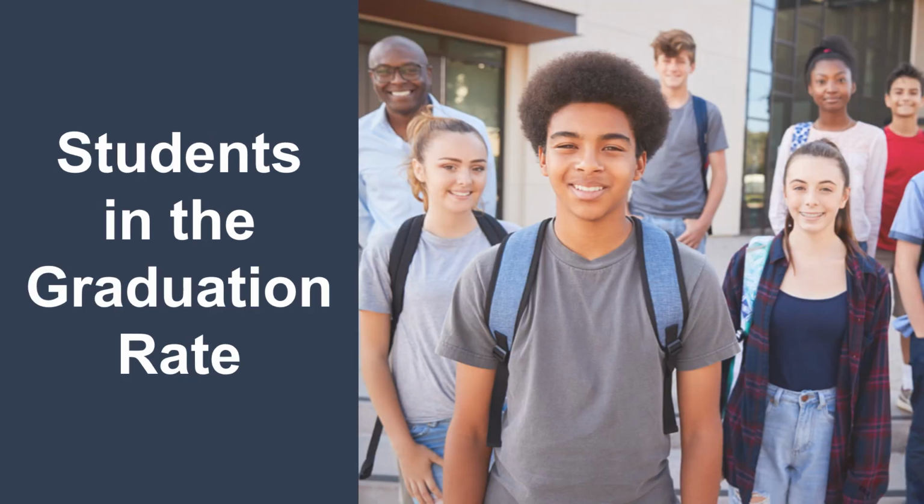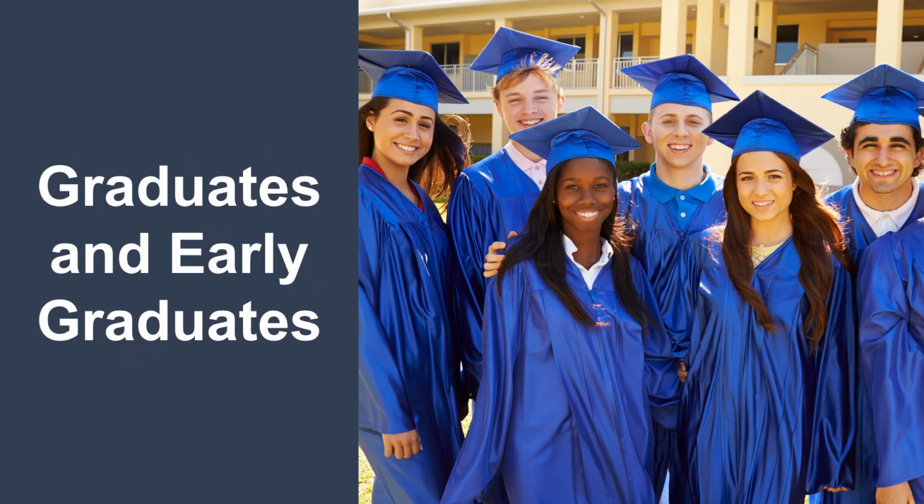Since the dashboard uses a combined 4 and 5-year graduation rate, which students are counted in the graduation rate? Well, only students included in a cohort are included in the rate. So how do students get into a cohort? When students first enroll in grade 9, they become part of a graduating class and are included in the denominator of the cohort. Now, this class of students may also include those who transfer in later, such as in grade 10, 11, or 12. As mentioned earlier, only students who receive a standard high school diploma are counted as graduates.